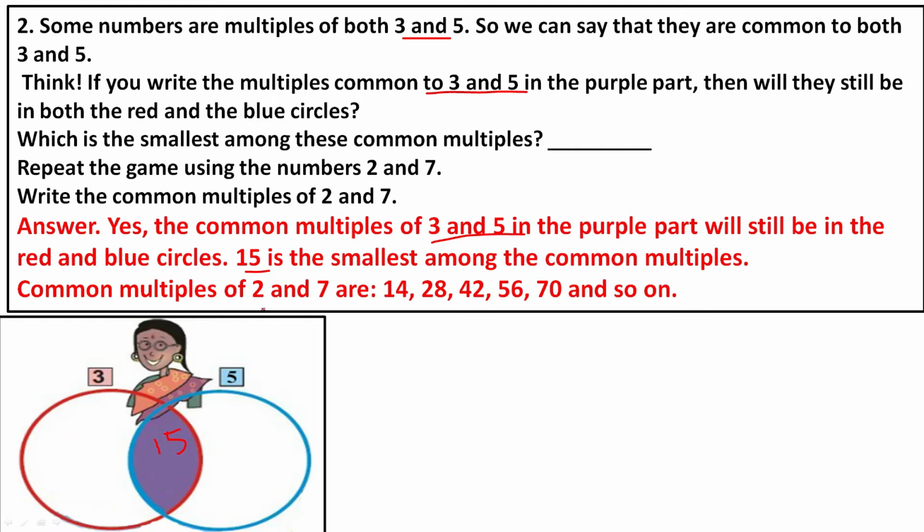So common multiples of 2 and 7 are 14, 28, 42, 56 and so on. Once you get the first common multiple, just double it, then 3 times, then 4 times, and you will get the common multiples. You can write infinite common multiples for 2 numbers.